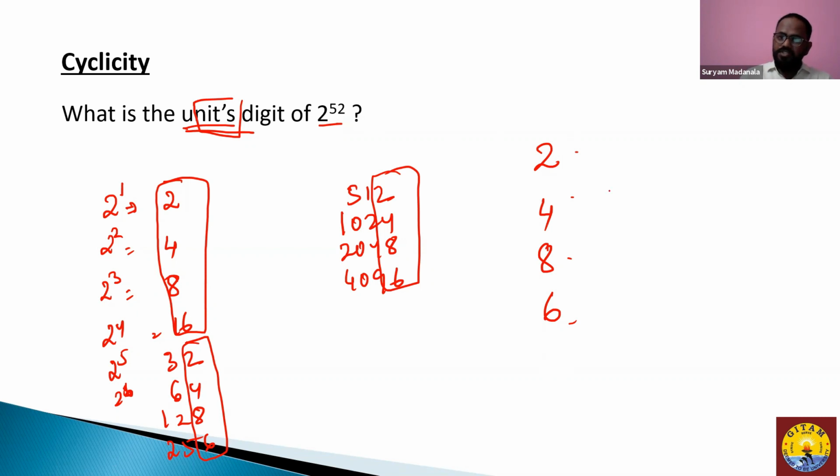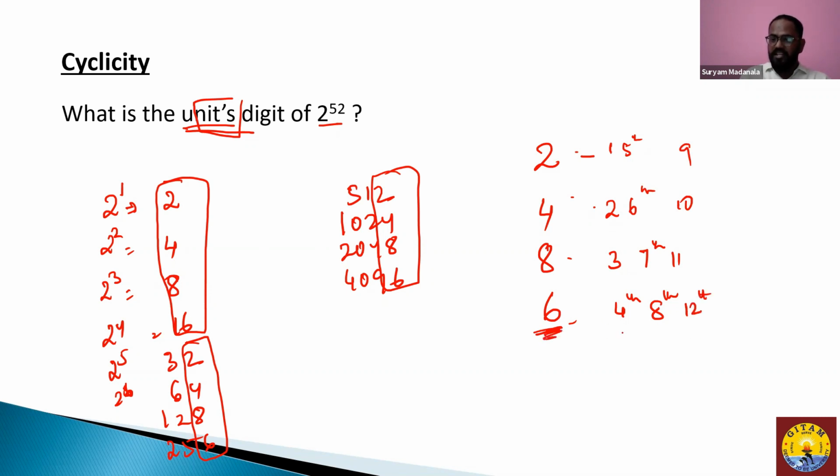Now, you see that the first power ends with 2, the second power ends with 4, the third power ends with 8, the fourth power ends with 6. The fifth power ends with 2, the sixth power ends with 4, the seventh one ends with 8, the eighth one ends with 6 again. 9, 10, 11th, and the 12th one ends with 6 again.